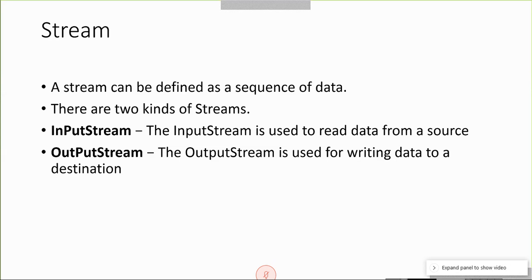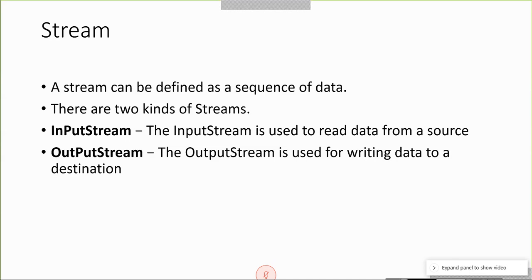Before we move further, I'm going to explain what a stream is. Stream is nothing but data flow, a sequence of data towards a process, and a sequence of data bytes sent outside the process. This flow of data bytes is technically called a data stream.